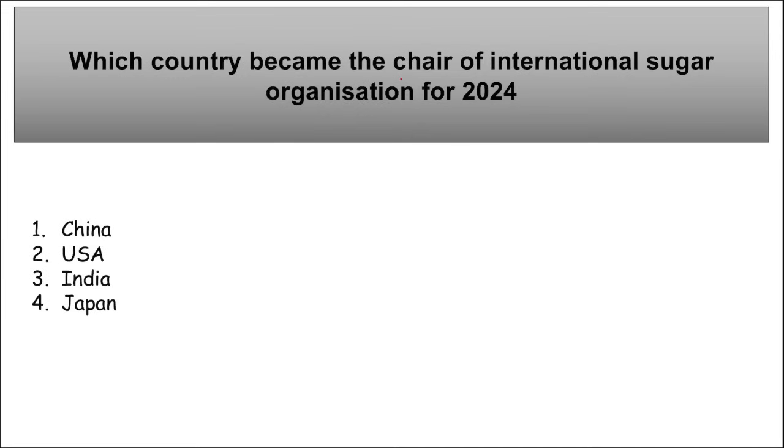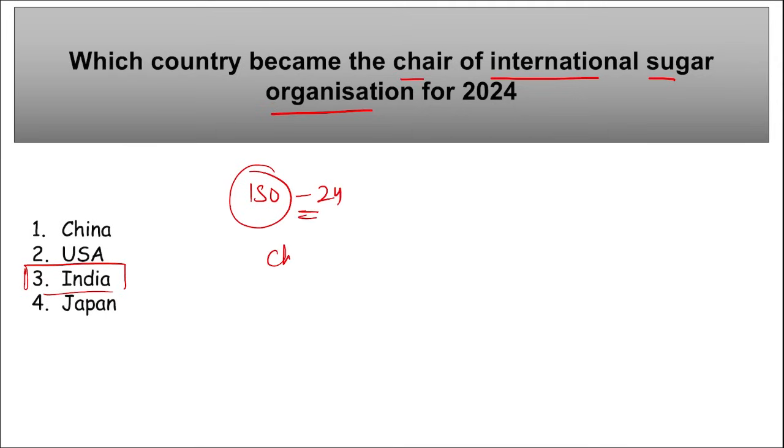Next is which country became the chair of the International Sugar Organization for 2024? Which is it? So remember, India has assumed the chairmanship of the Global Sugar Industry Body, that is your ISO, International Sugar Organization for 2024. So India will be having the chairmanship here, right?